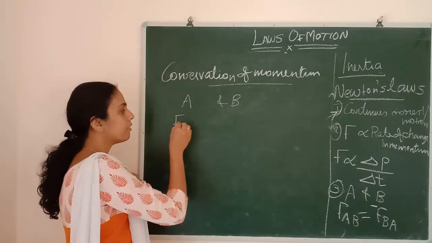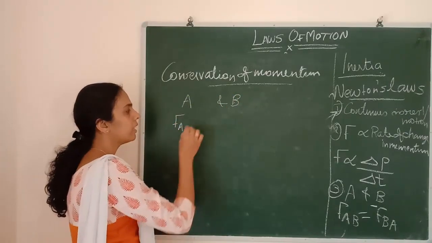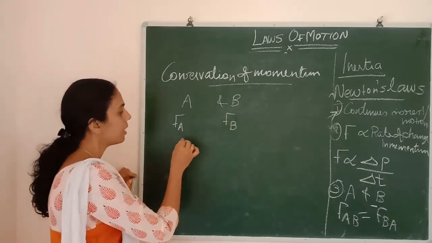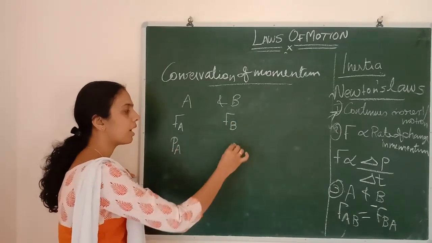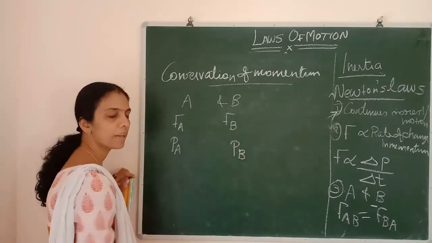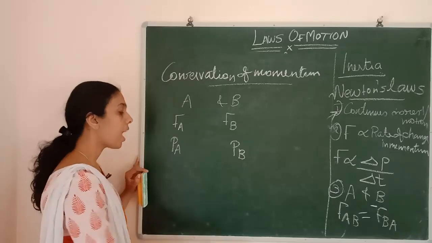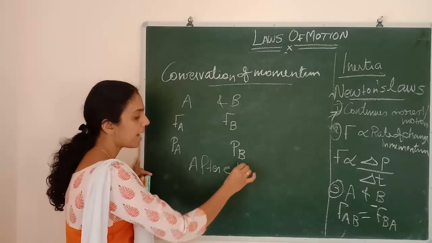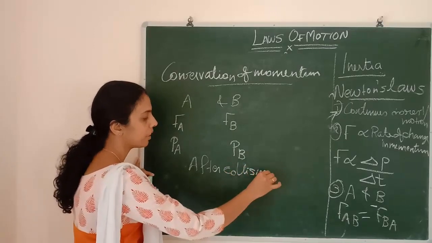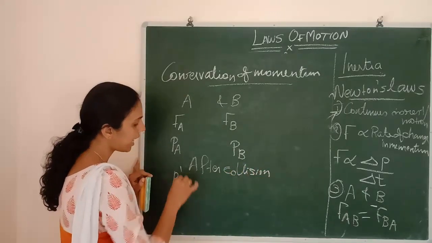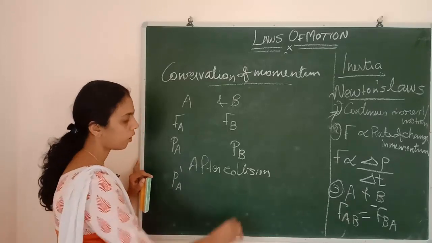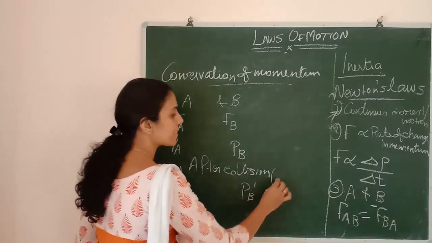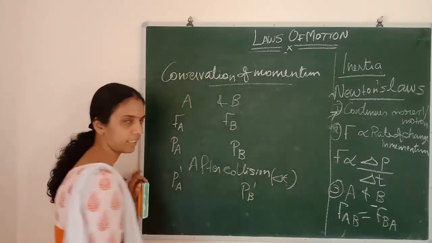Let Fa be the force acting on A and Fb be the force acting on B. Pa is the momentum of A and Pb is the momentum of B. After collision, both are colliding with each other, and P dash A is the momentum of A and P dash B is the momentum of B. The collision is happening for an interval of time delta T.